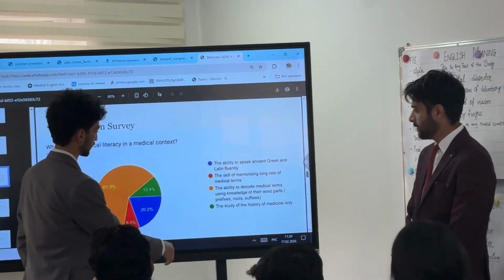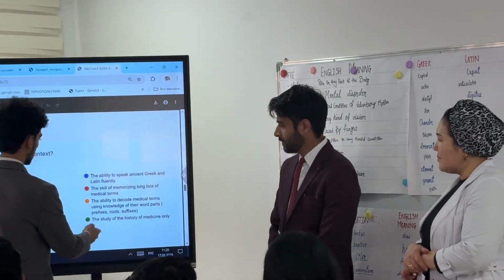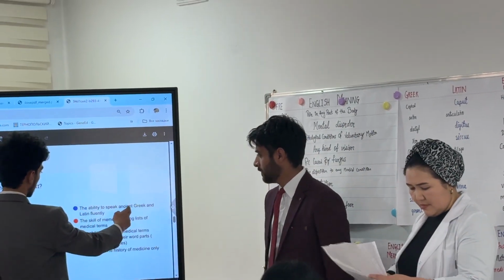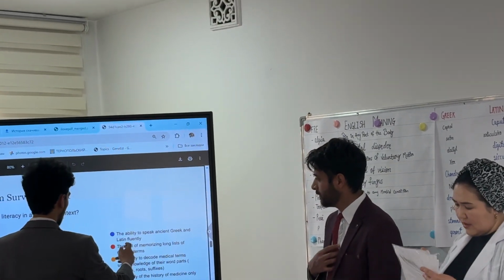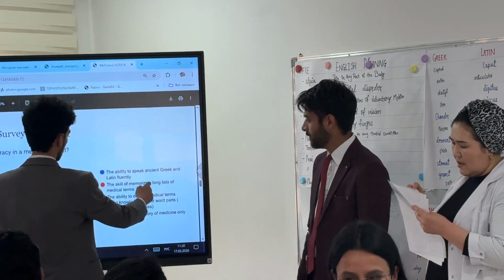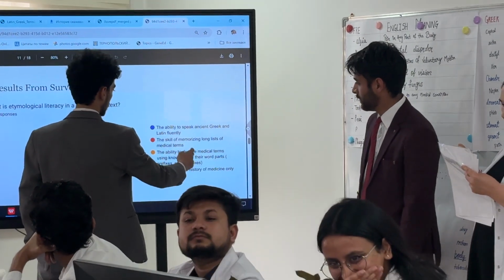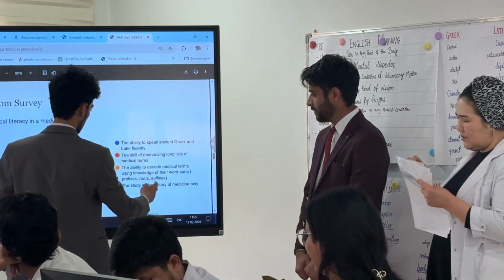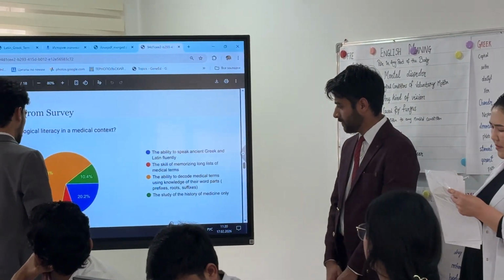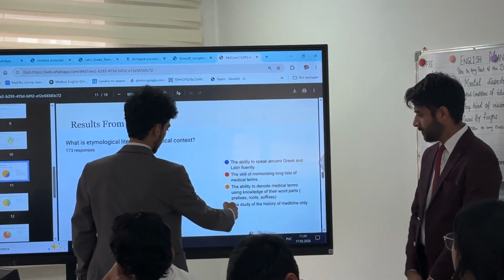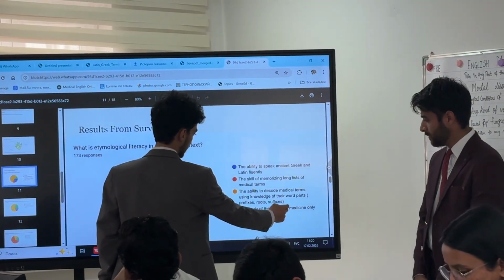We gave them four options. The first was the ability to speak ancient Greek and Latin fluently, and the skill of memorizing a long list of medical terms. Another was the ability to decode medical terms using knowledge of their word parts, prefixes, roots, and suffixes. The last option was the study of the history of medicine only.